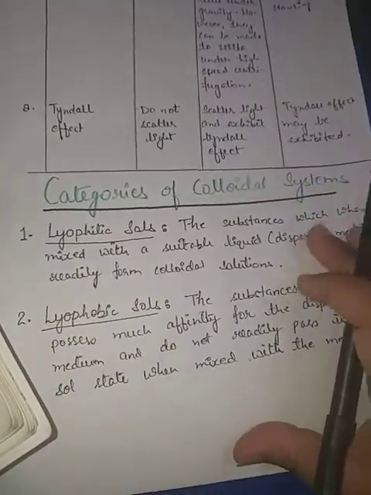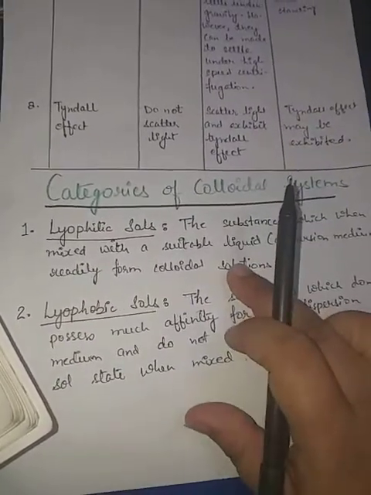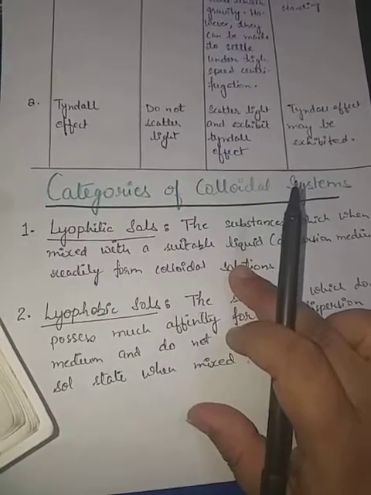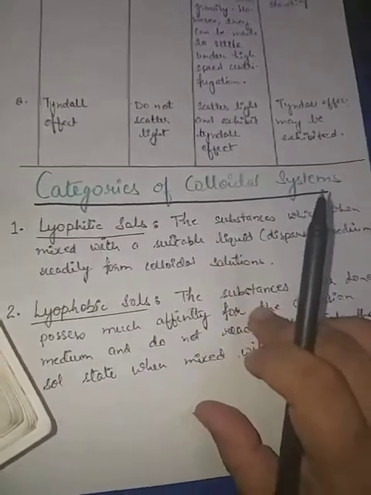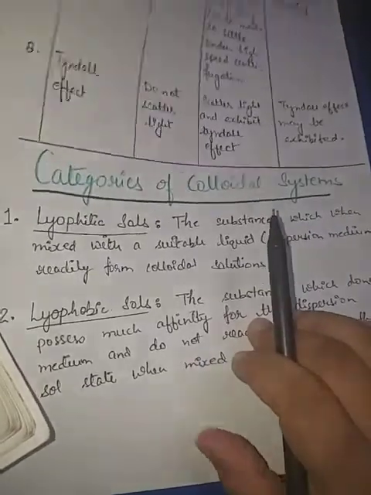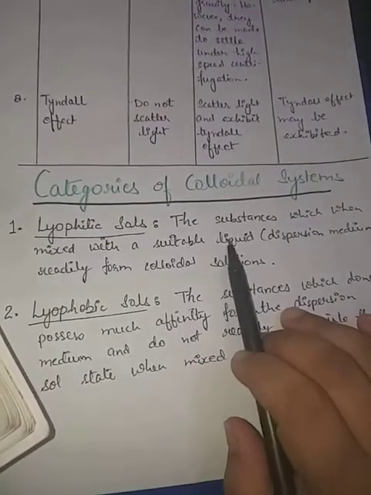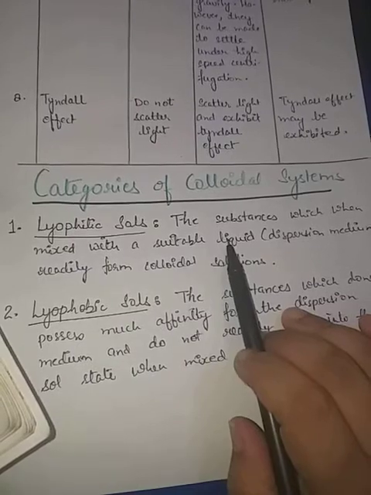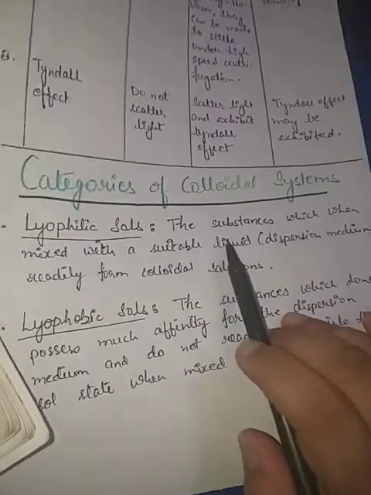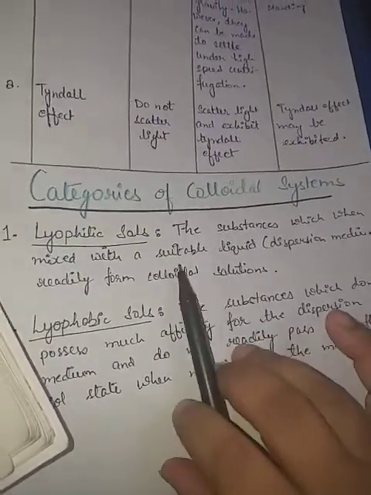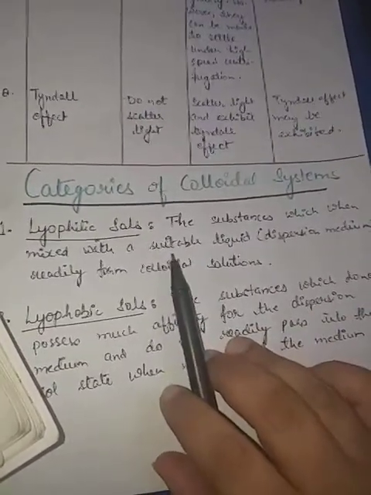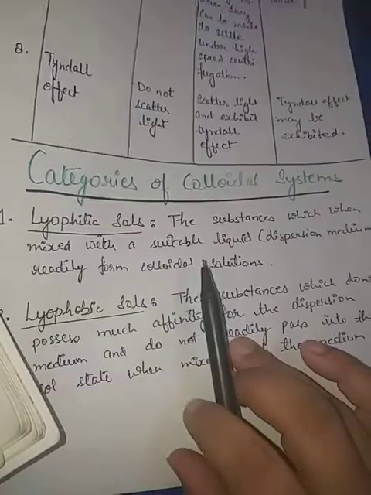There is no problem in making these lyophilic sols. They can be formed easily. And if we add some substance and the colloidal particles get coagulated, then they can be reversed back into lyophilic sols easily by dissolving them in a suitable medium.